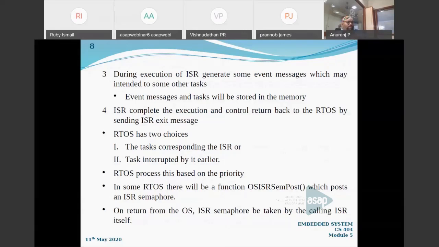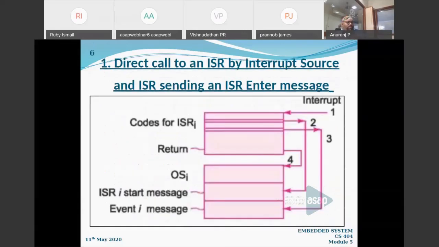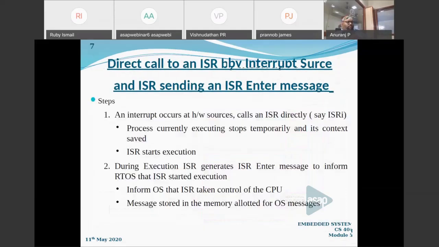That's my third step. Now you can see that as the third step, there is an arrow from the ISR block to the operating system where it is storing these event I messages for the subtask or the intermediate task which has occurred due to the events of the ISR, stored in the operating system block. That is the third step.